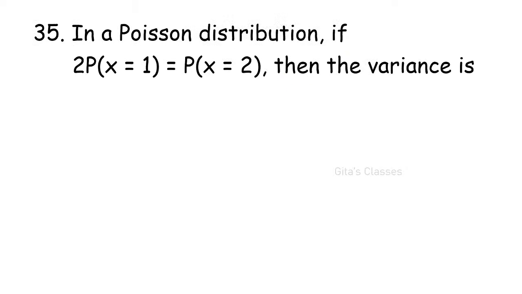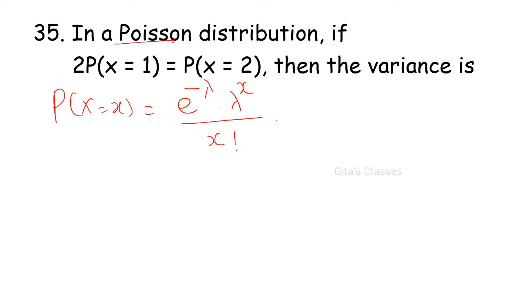Next: in a Poisson distribution, if 2 into P of X equal to 1 is P of X equal to 2, then the variance is? A little tricky question. We know that P of X equal to x is e power minus lambda, lambda power x by x factorial.